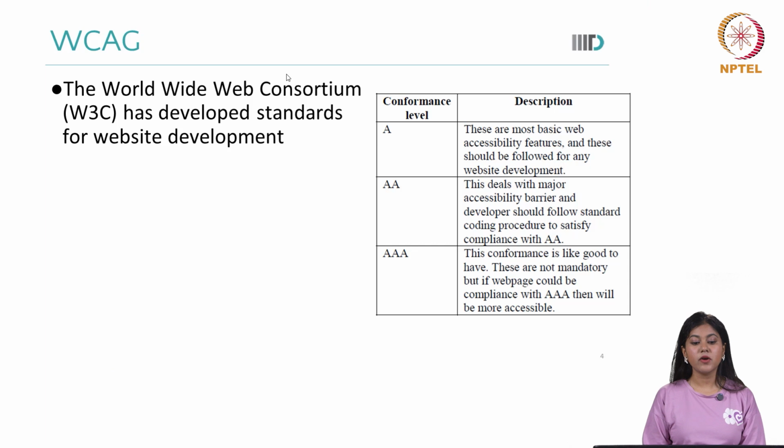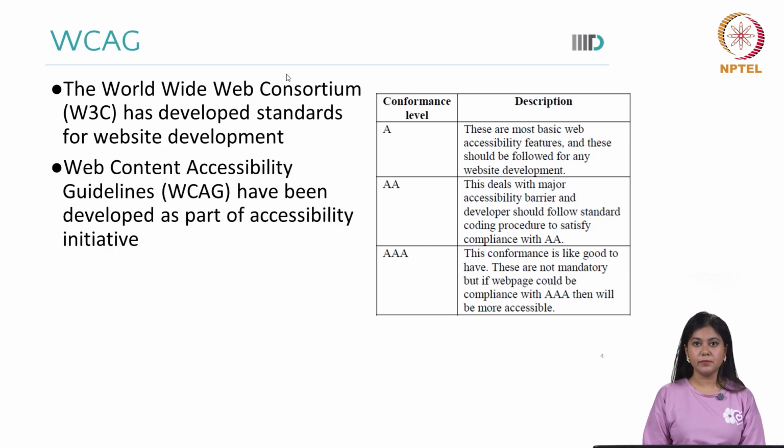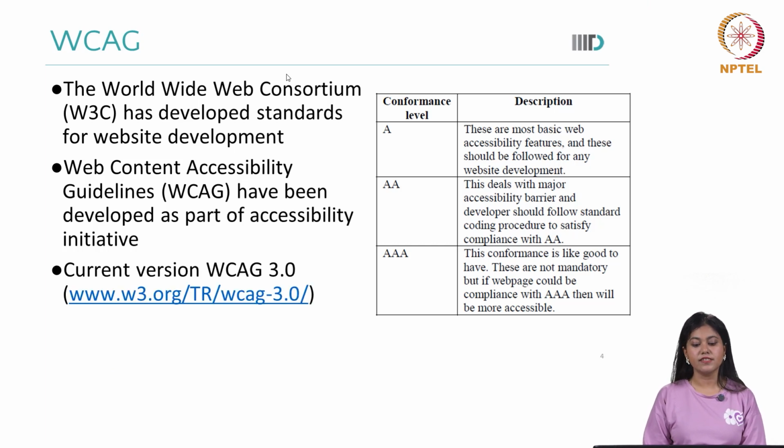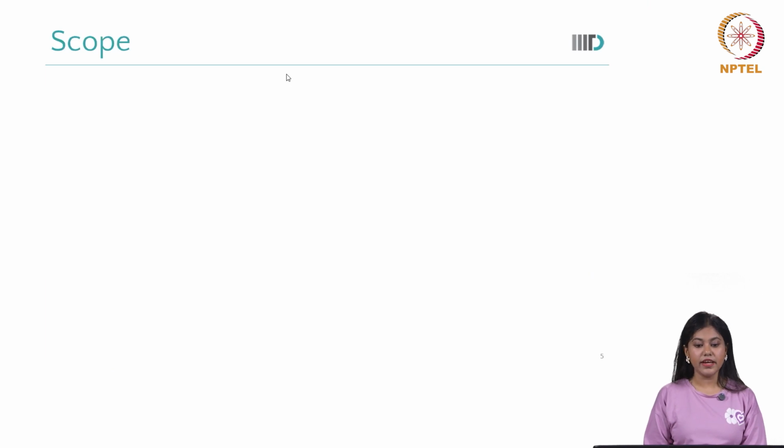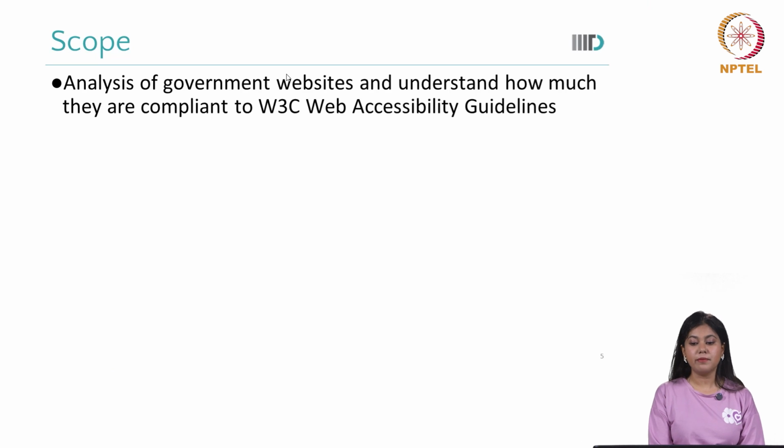The World Wide Web Consortium has developed standards for website development. The Web Content Accessibility Guidelines were developed as part of the accessibility initiative, and the current version is WCAG 3.0. Now, coming to the next part, the scope: analysis of government websites to understand how compliant they are with the W3C web accessibility guidelines.